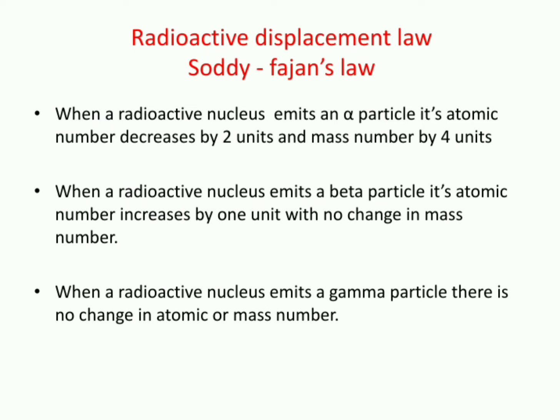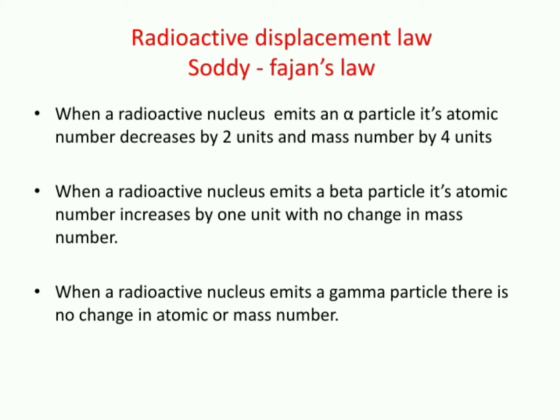Now let's look into the Soddy-Fajans law, also called the radioactive displacement law. These 3 statements put together, we call the radioactive displacement law. Look at the first statement. When a radioactive nuclide emits an alpha particle, its atomic number decreases by 2 units and mass number by 4 units. I told you alpha is represented as 2He4. If it is removed from the nucleus, atomic number is decreased by 2 units and mass number by 4 units. Therefore, the element is displaced 2 places left in the periodic table.